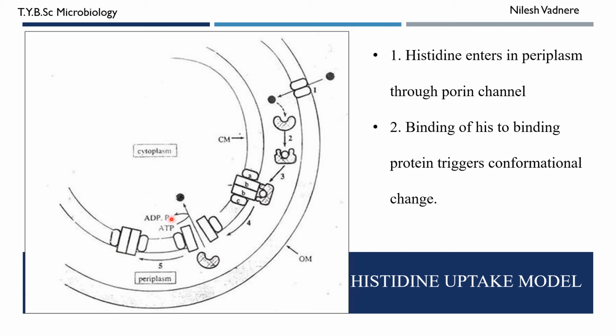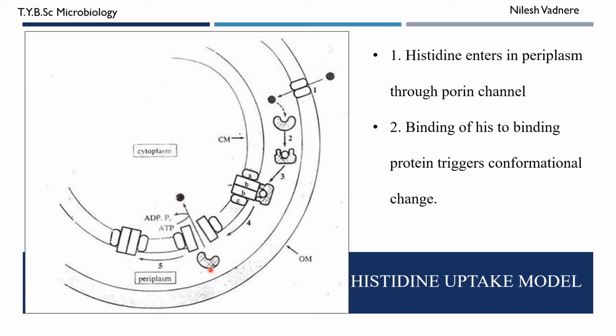Okay, so it binds to ATP and converts that ATP to ADP and inorganic phosphate, which is an exergonic reaction. So in this exergonic reaction, this protein, ABBC protein, also undergoes a conformational change and the gates are open. Through this gate, the histidine molecule enters into cytoplasm.